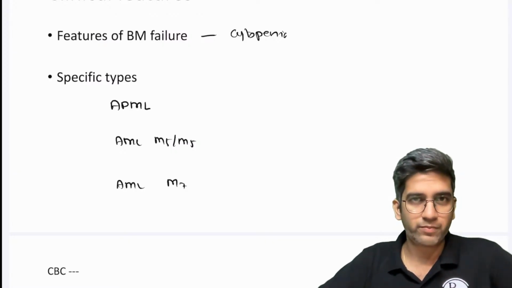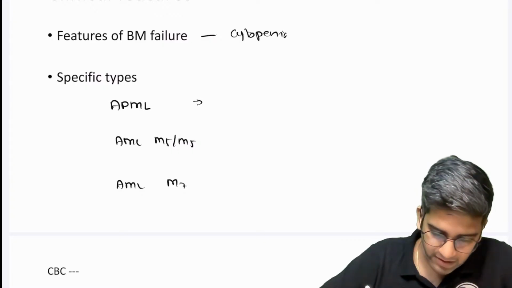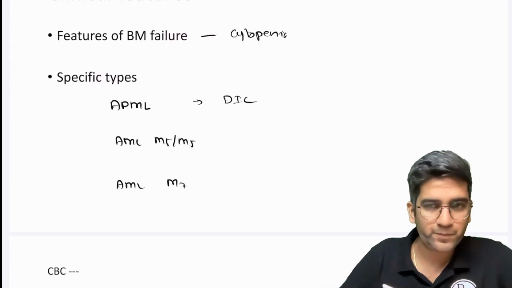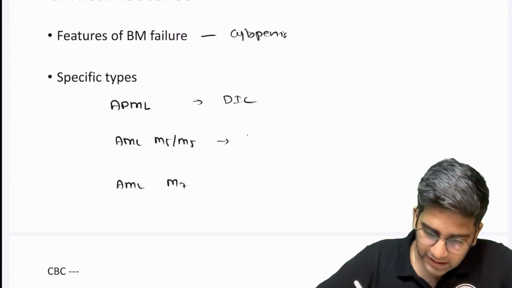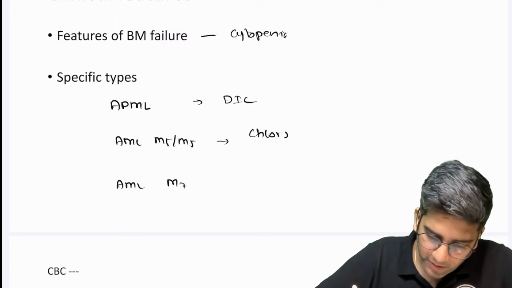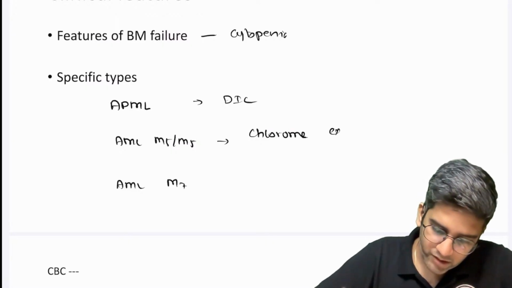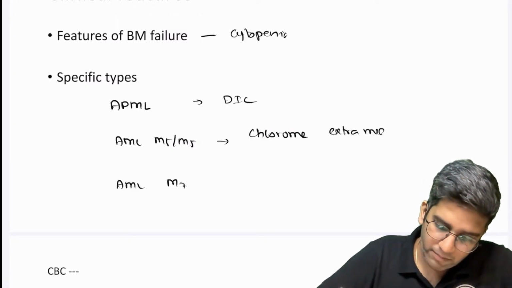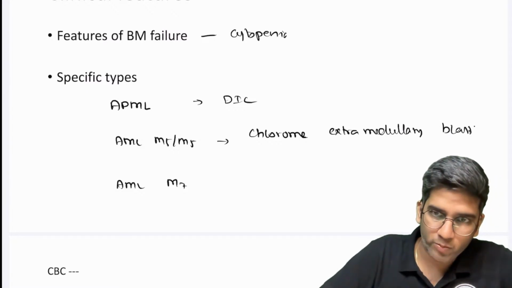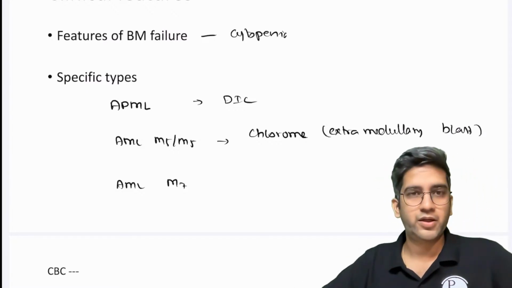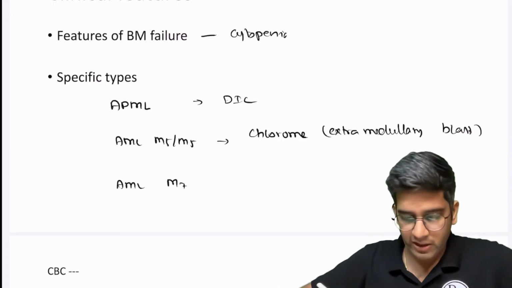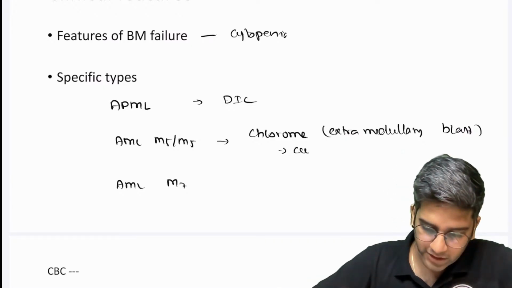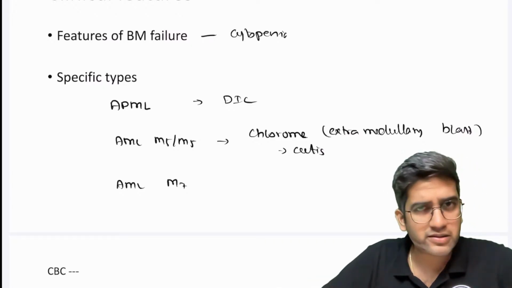AML M3 or APML you know already, we discussed DIC. For M4 and M5, I'll use the term chloroma. Chloroma means extramedullary blast; medulla is your bone marrow. Chloroma is extramedullary blast. This could be leukemia cutis, where I can have blasts in the skin.